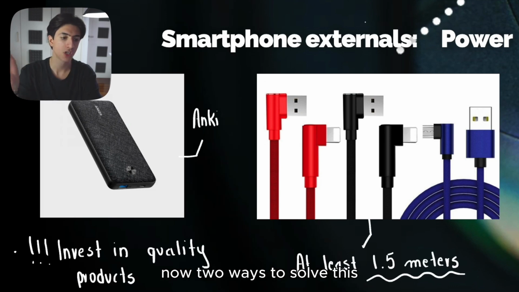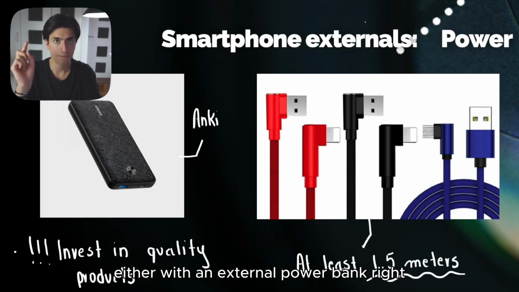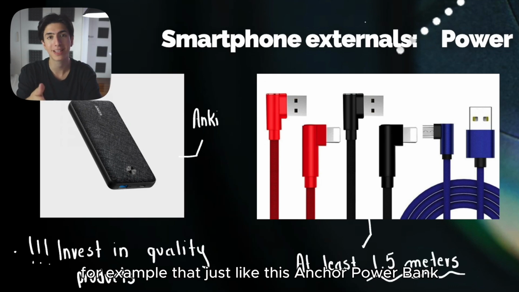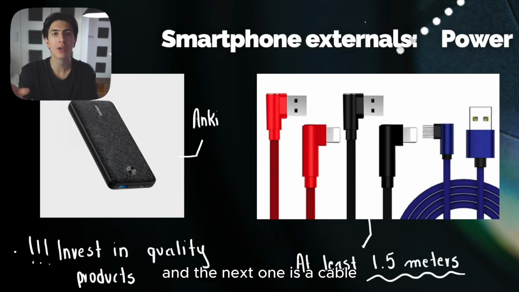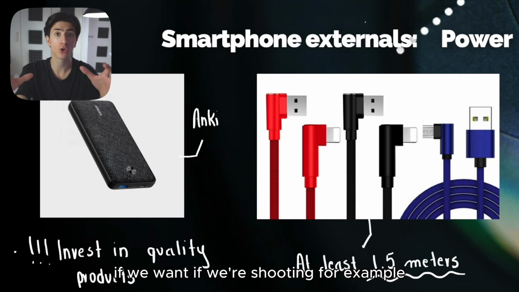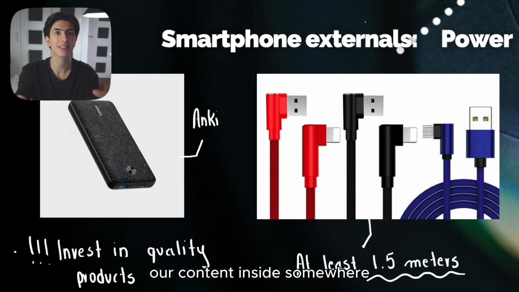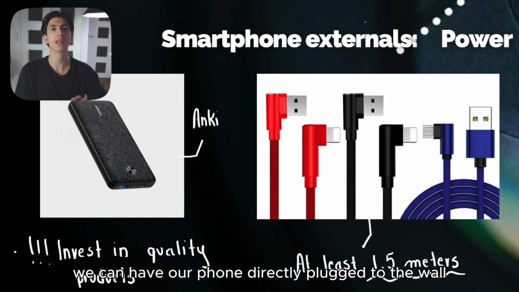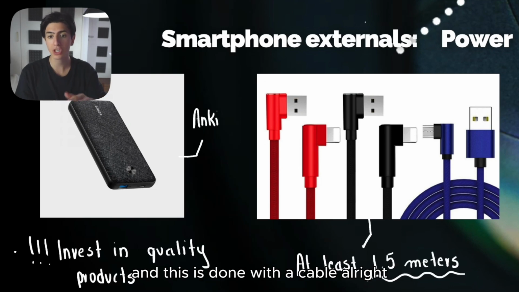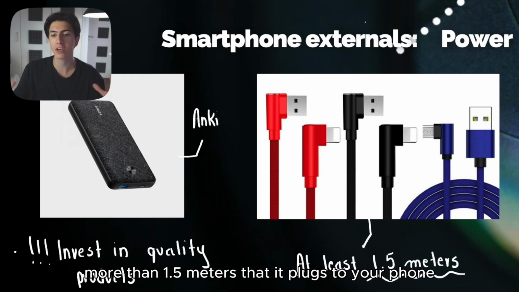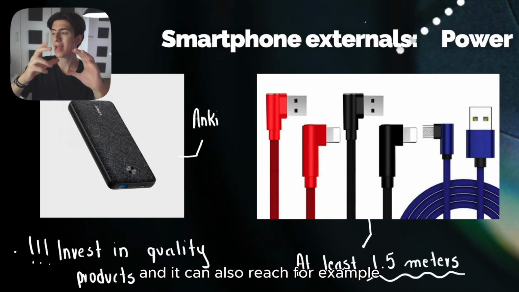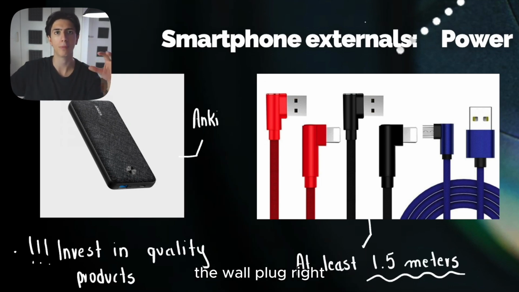Two ways to solve this: either with an external power bank, right? For example, just like this Anker power bank. Anker is an amazing company that sells great quality power banks, right? And the next one is a cable. If we're shooting, for example, our content inside somewhere, we can have our phone directly plugged to the wall. And this is done with a cable. All right, so you need a big cable, for example, more than 1.5 meters, that it plugs to your phone, and it can also reach, for example, the wall plug, right?